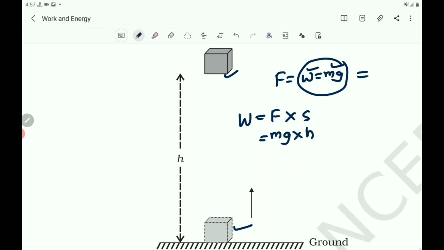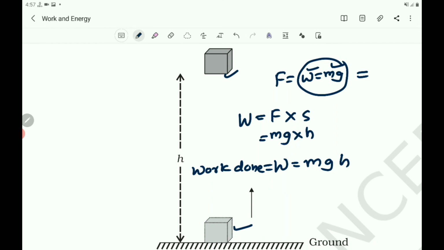Then the work done becomes W equals m into g into h.